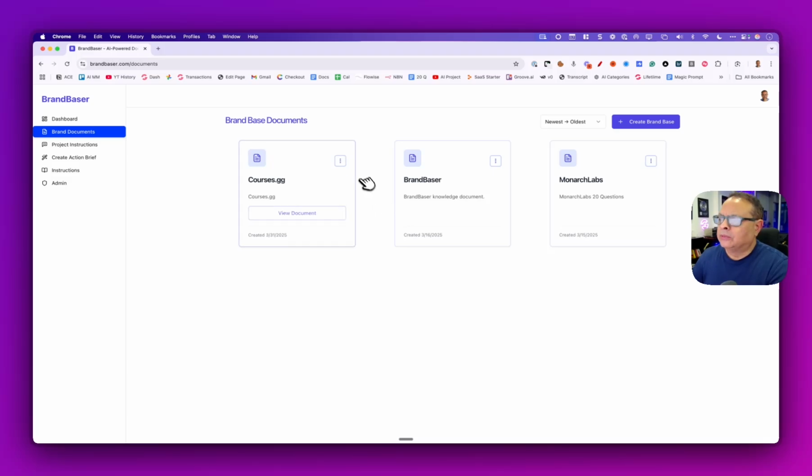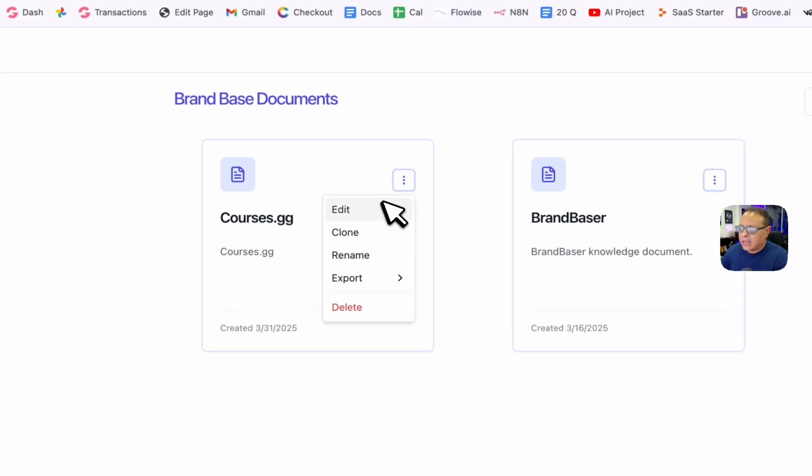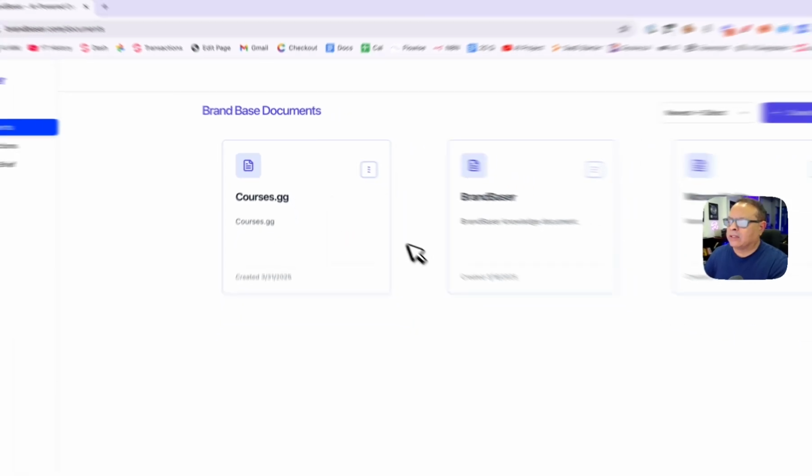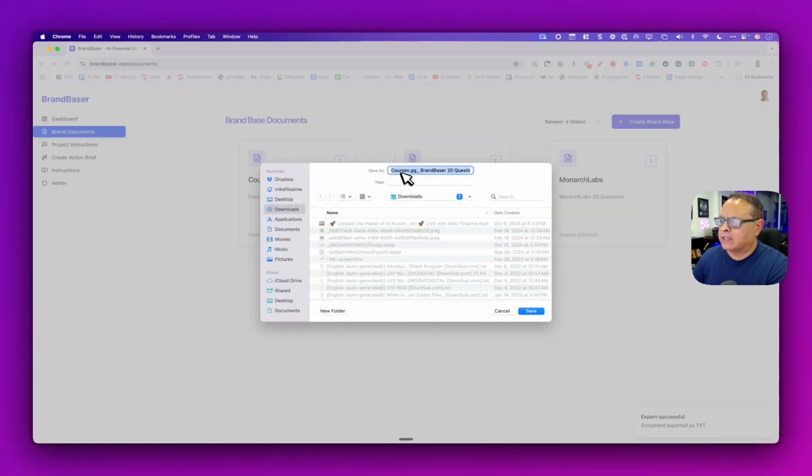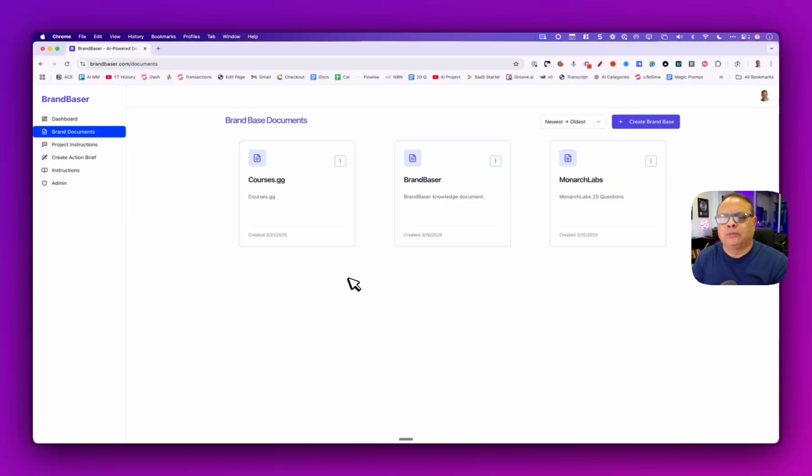What you're going to want to do is simply click edit if you want to make any changes, but most likely you'll just hit export plain text. This will put it onto your desktop with the name, and it'll say BrandBaser 20 questions, and you'll hit save, and you'll have it on your desktop. You've just completed one of the three things that you need for this trifecta to make the perfect output for your copy. All right, number two, what you need to do is you need to create ChatGPT projects.